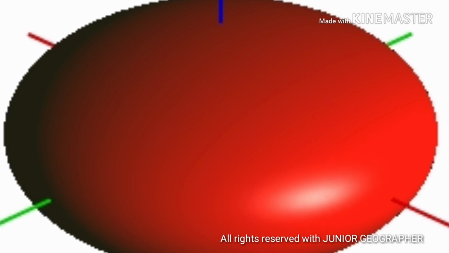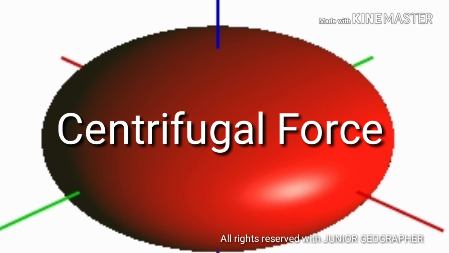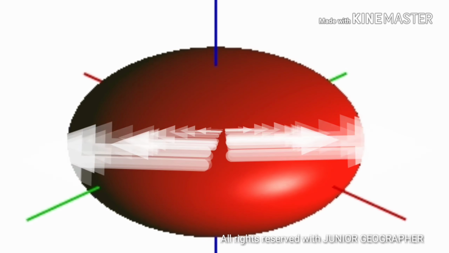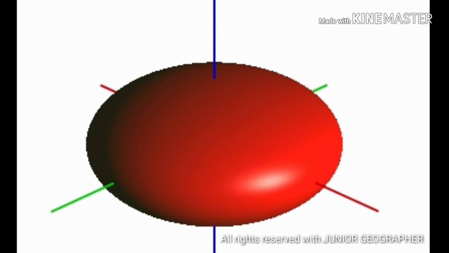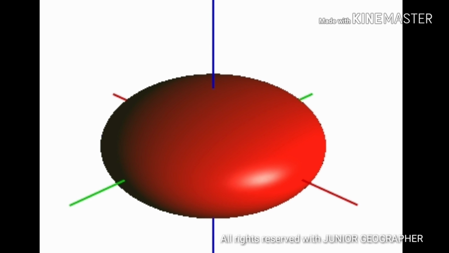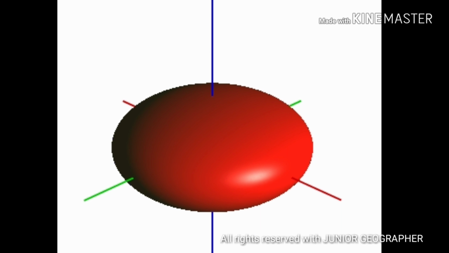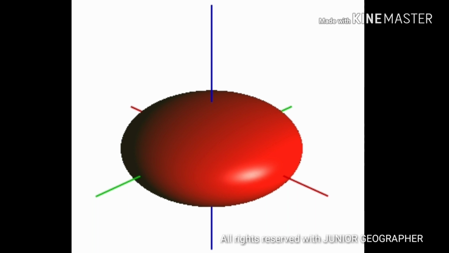Now we are going to study a very important force that is called the centrifugal force. Centrifugal force is an inertial force directed away from the axis of the rotation. So centrifugal force is an outward force. We can also say it is a force arising from the body's rest mode, which appears to act on a body moving in a circular path and is directed away from the center around which the body is moving. Same in the case of earth, because earth is moving around its axis.